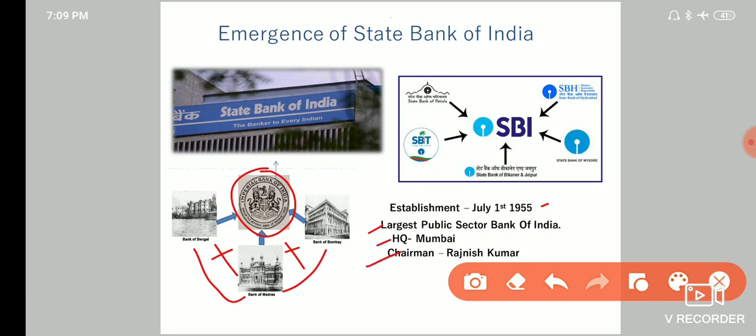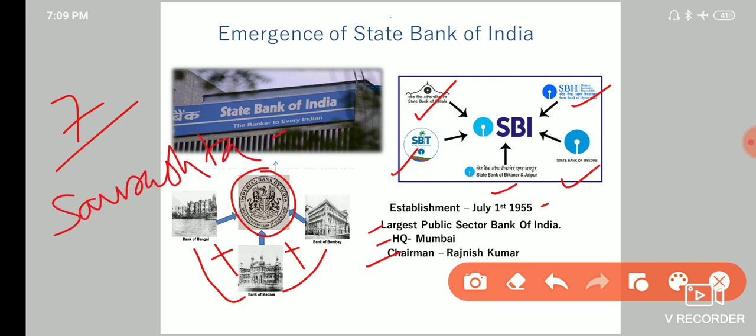And presently State Bank of India has 5 associate banks. So those are State Bank of Travancore, State Bank of Bikaner and Jaipur, State Bank of Mysore, State Bank of Hyderabad, and State Bank of Patiala. So previously there were 7 associate banks of SBI. State Bank of Saurashtra was merged with SBI in 2008, and State Bank of Indore merged with SBI in 2010.